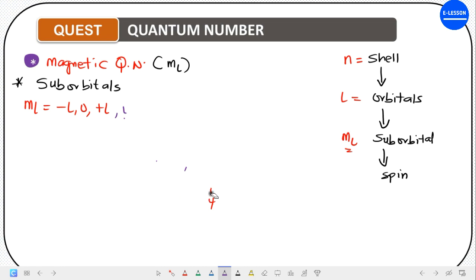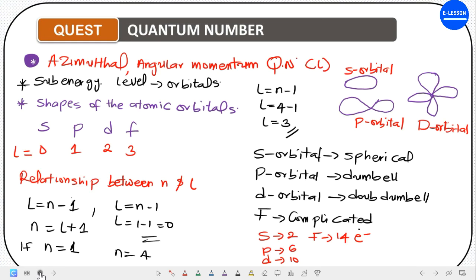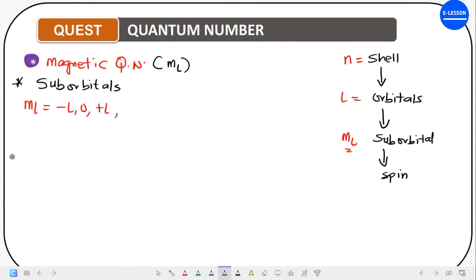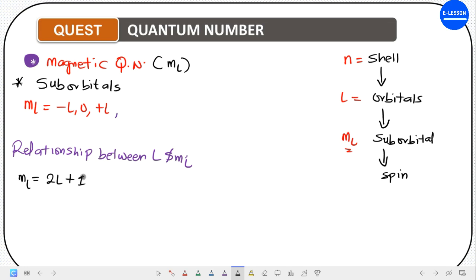Now, there's a relationship between the magnetic quantum number and the one that directly comes before it or precedes it. The one that precedes it is the azimuthal, which has L. So we say relationship between L and ML. Now the relationship is ML is equals to 2L plus 1. Okay? ML is equals to 2L plus 1.